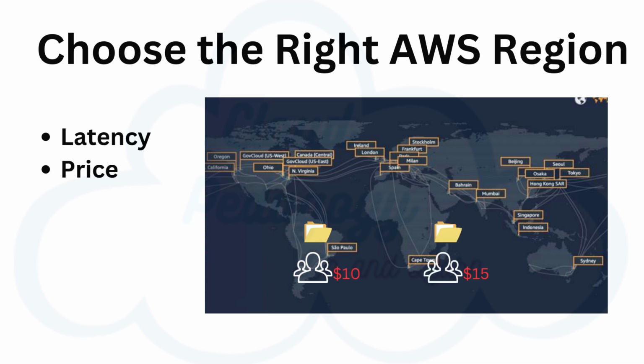Next, price. Due to the local economy and the physical nature of operating data centers, prices may vary from one region to another. The pricing in a region can be impacted by internet connectivity, prices of imported pieces of equipment, customs, real estate, and more. Instead of charging a flat rate worldwide, AWS charges based on the financial factors specific to the location.